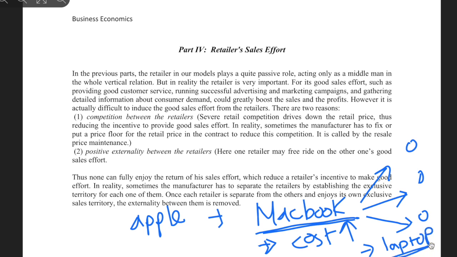This cheaper laptop didn't even promote or make any advertisement, but it benefits from the Apple advertising, and the MacBook actually doesn't really boost its sales. So this is a positive externality to the cheaper laptop company, but not a good option for the MacBook.